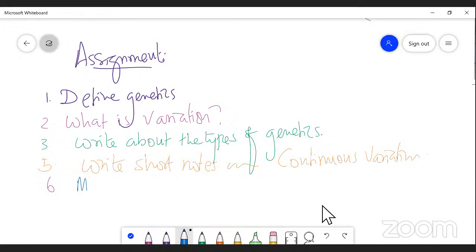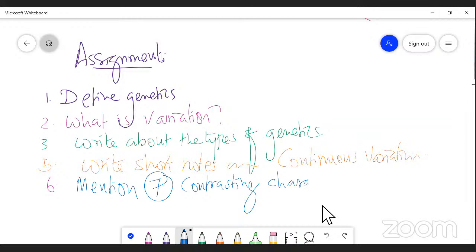Mention the 7 contrasting characters. Mendelian.